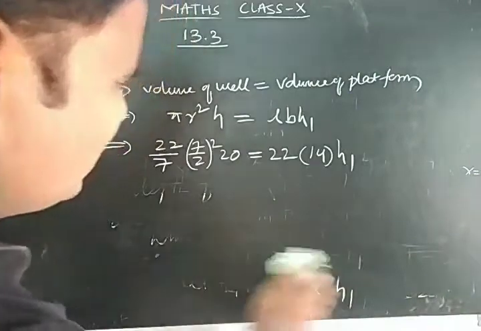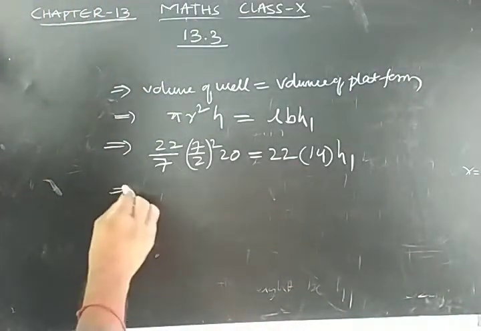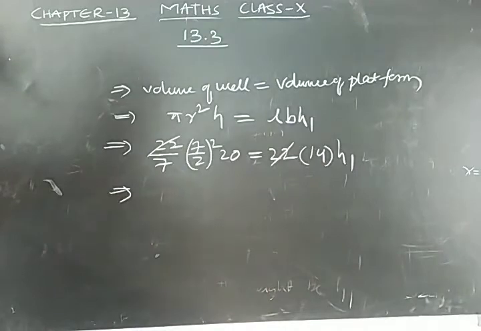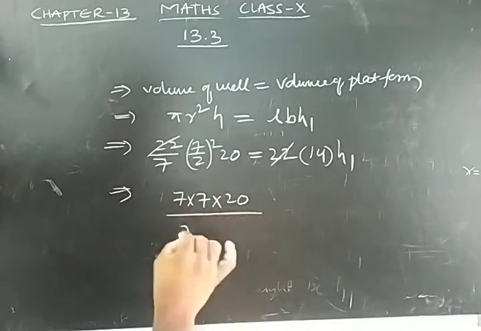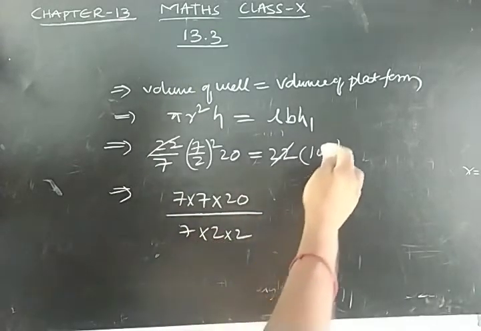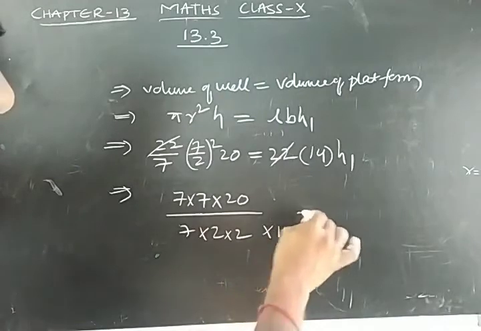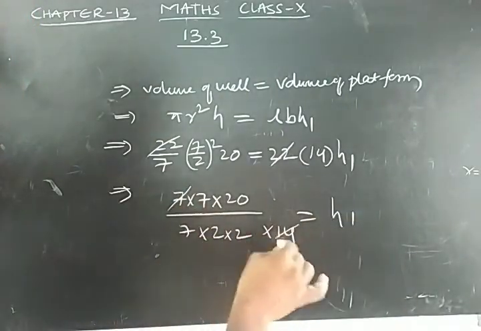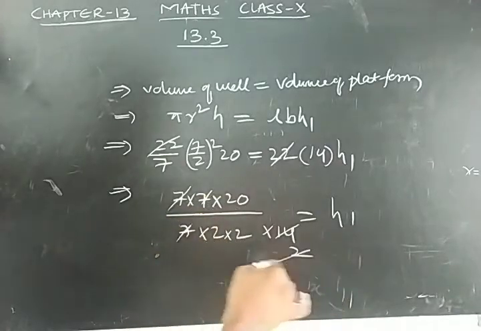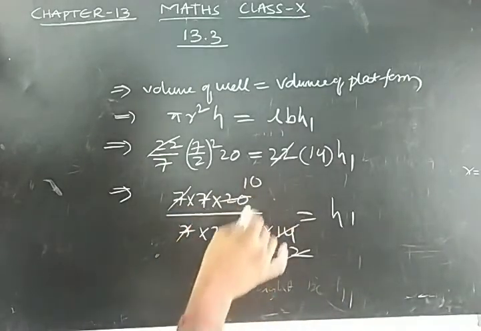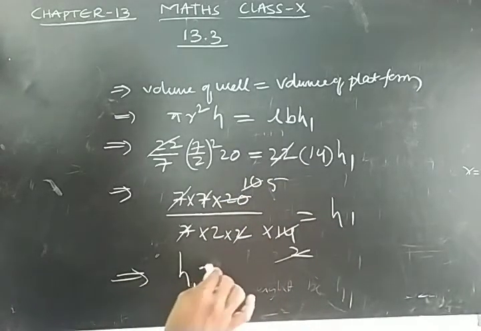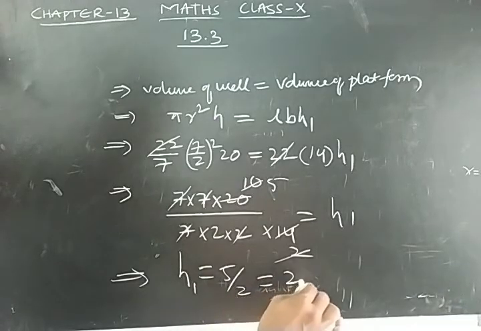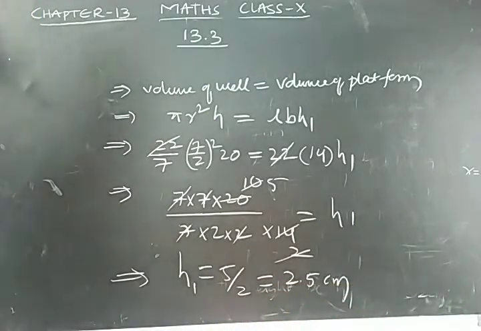Now let me find the h1 value here. 22 cancels on both sides. 7 into 7 into 20 by 7 into 2 into 2, sending 14 to the left hand side, divided by 14 is equal to h1. 7 twos are 14, 7 cancels, 2 tens are 5. So h1 is 5/2, that is 2.5 centimeters. So the height of the platform is 2.5 centimeters.